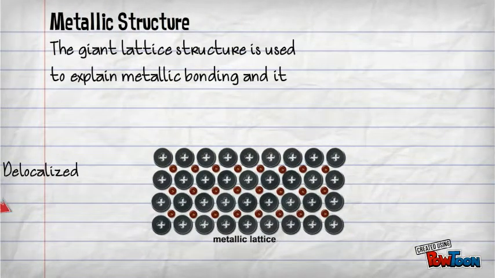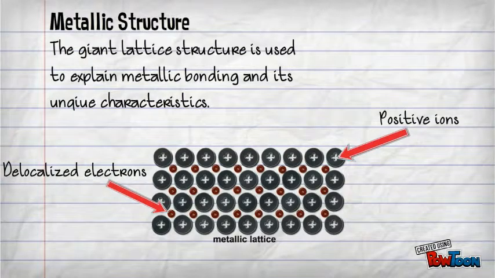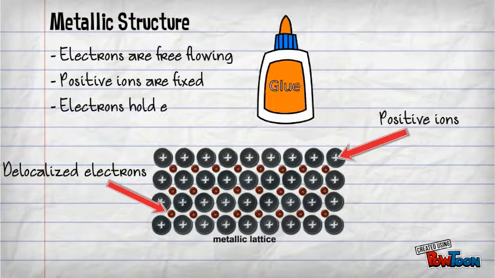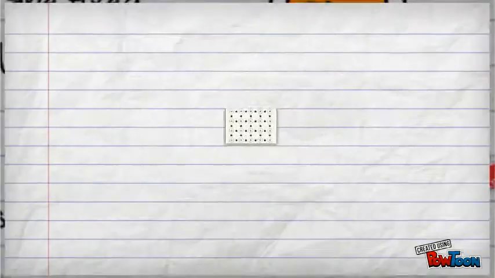Metallic structure. The giant metallic lattice is one of the structures used to explain the properties of metals. This model consists of delocalized electrons and immobile positive ions. With a structure like so, the electrons act as a glue, keeping everything together.